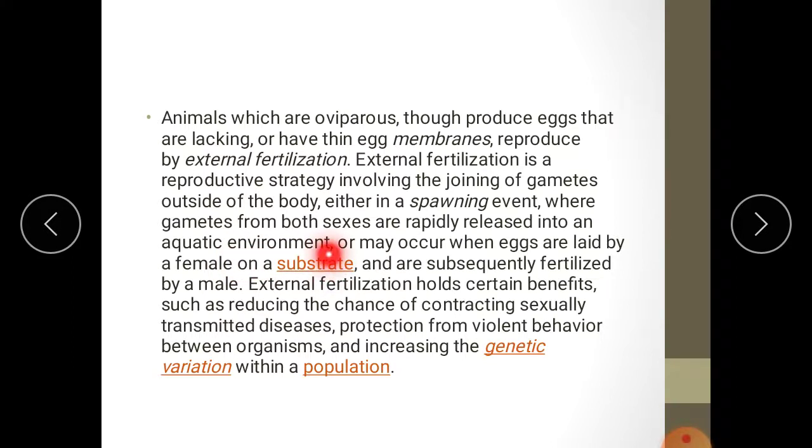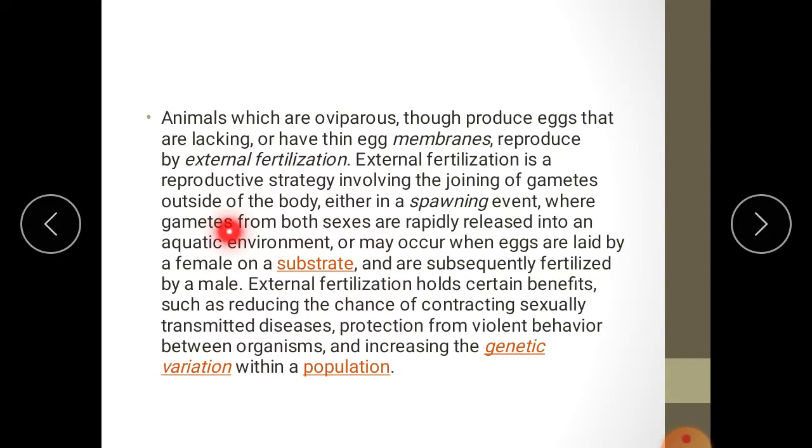See, for example, in the case of fishes and frogs, during the breeding season, what happens? The male produces milt, the female produces ova in the external environment, meaning in water. So both male and female gametes are fused outside their body. So this is called external fertilization.